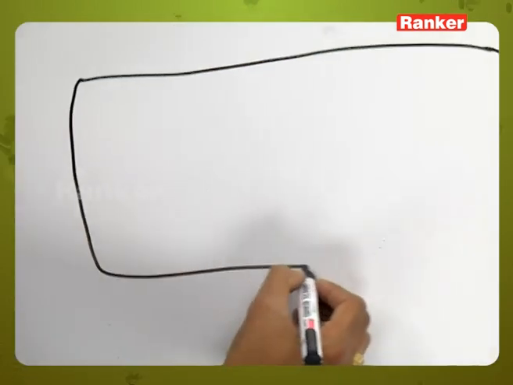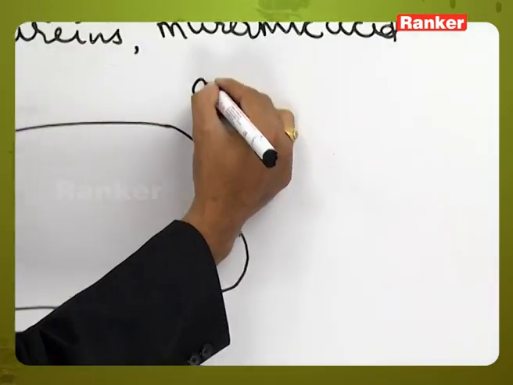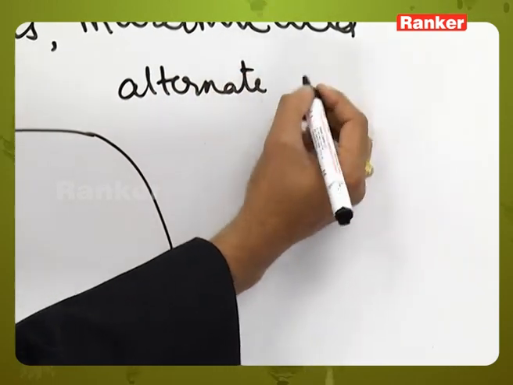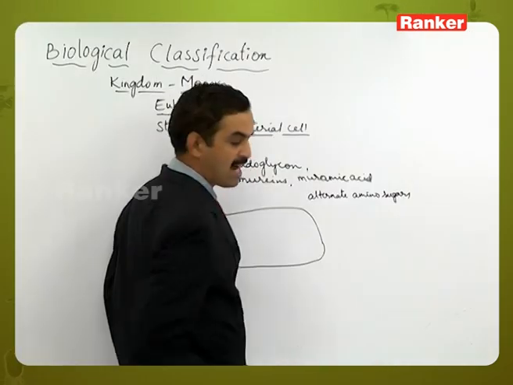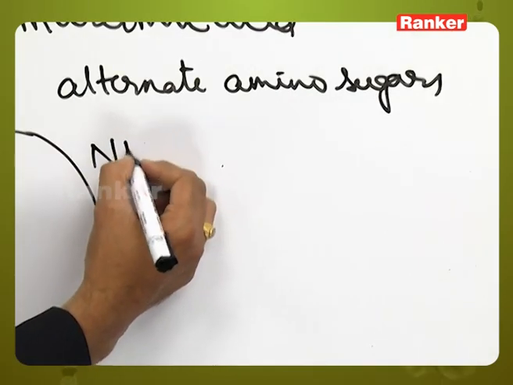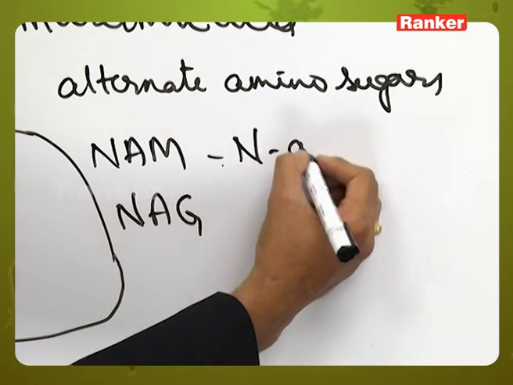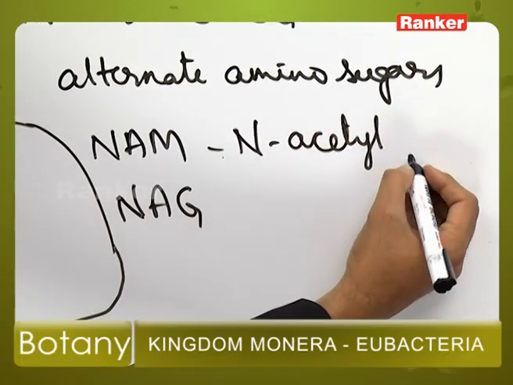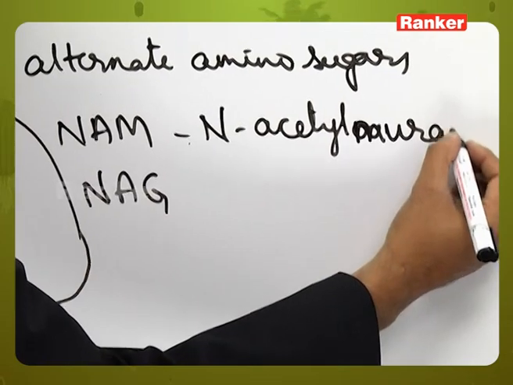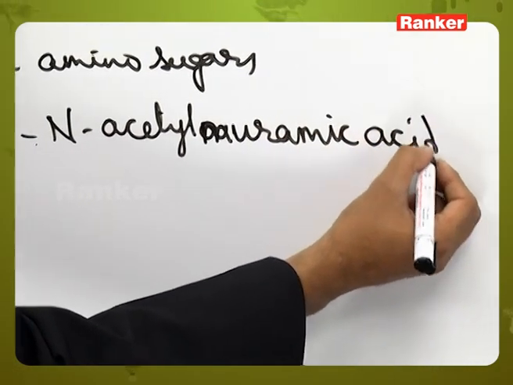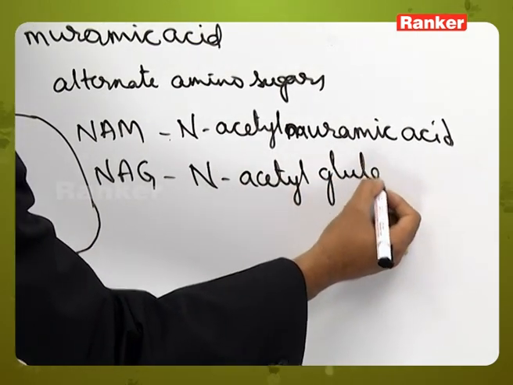This cell wall is the structure which is made up of the peptidoglycans, and these peptidoglycans are made up of alternating amino sugars. Those amino sugars are, one is called as NAM and NAG, that is N-acetyl muramic acid, and the other one is N-acetyl glutamic acid.